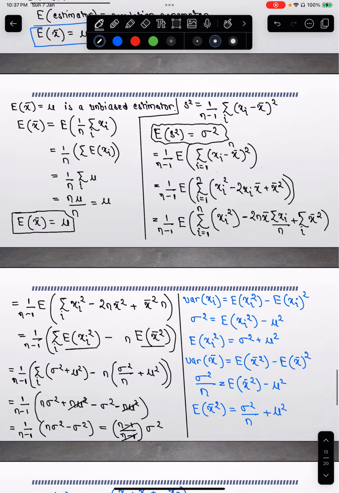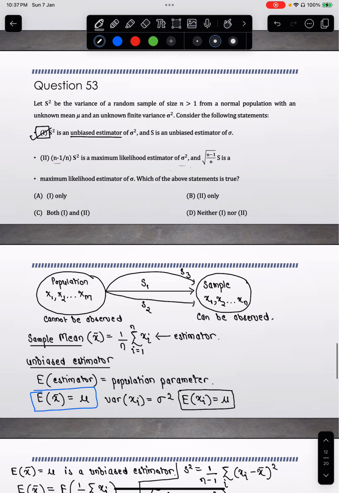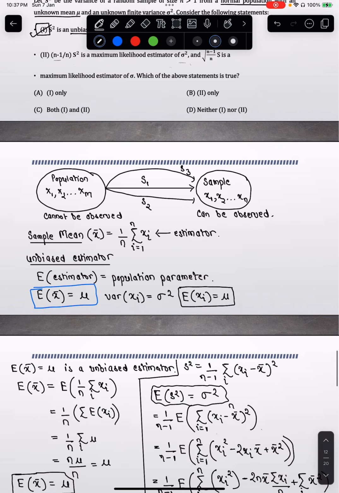The second part talks about something called MLE, which is a maximum likelihood estimator. And it's given that it is a normal distribution, from a normal population with an unknown mean mu and an unknown finite variance sigma squared.